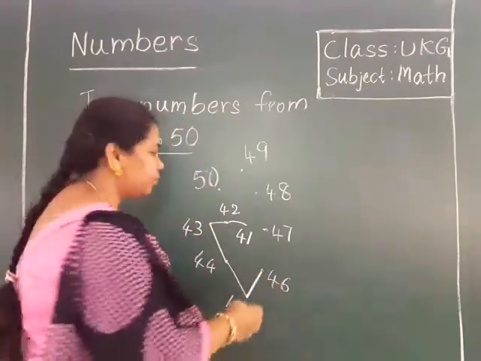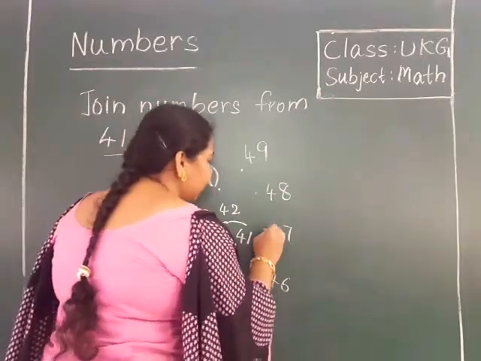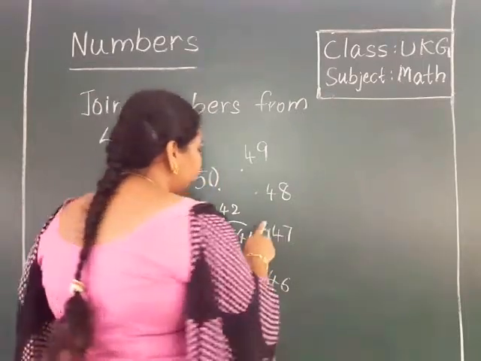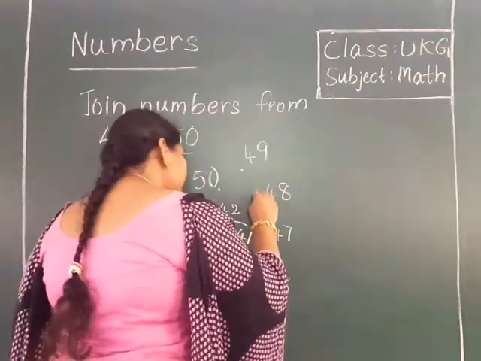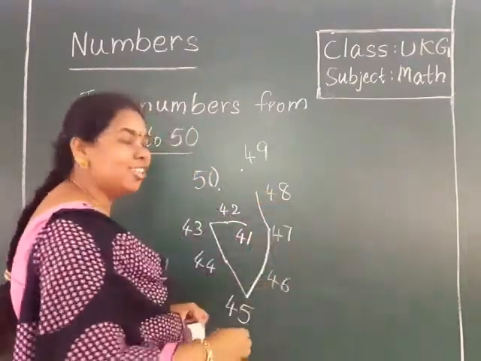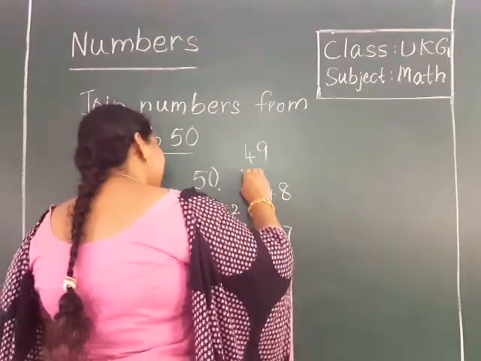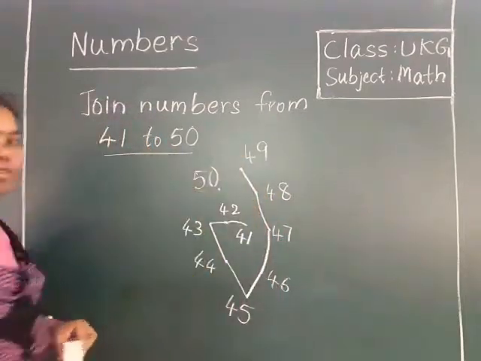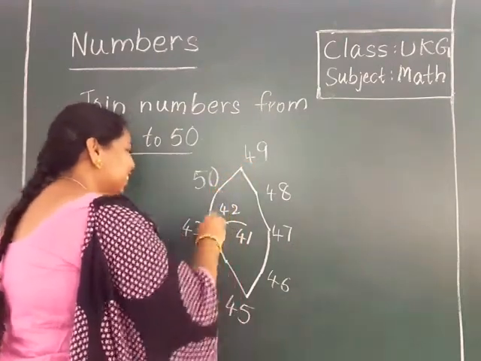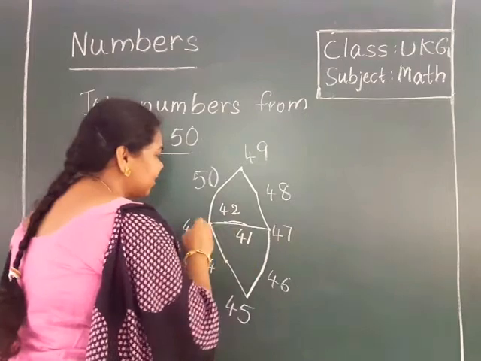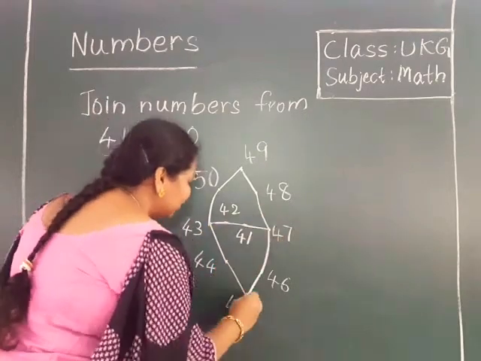After 46, 47. Very good. After 47? Very good, 48. After 48? Very good, 49. After 49? 50. Yes?